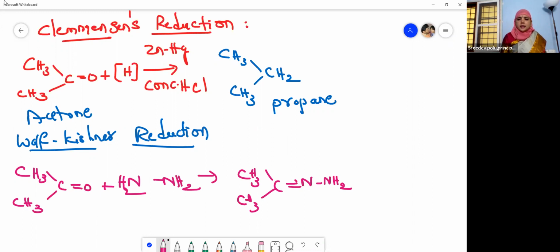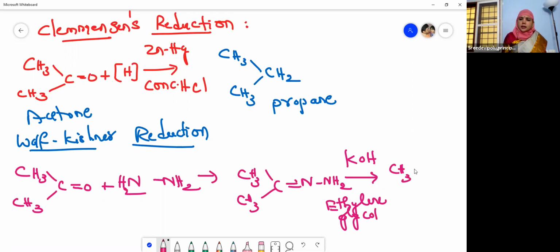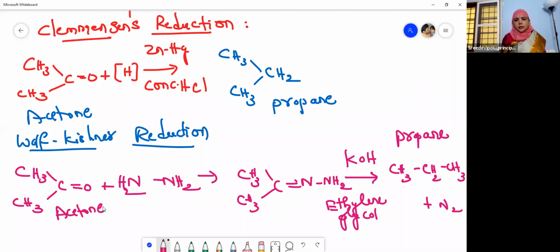Then it is treated with KOH, potassium hydroxide, and ethylene glycol, a dihydric alcohol. In the presence of this, it will give an alkane, CH3, CH2, CH3, plus nitrogen. Again, propane is obtained. This is our propane, that is an alkane. This is our acetone. So this is nothing but the Wolff-Kishner reduction.